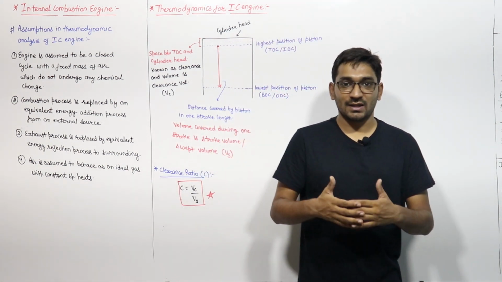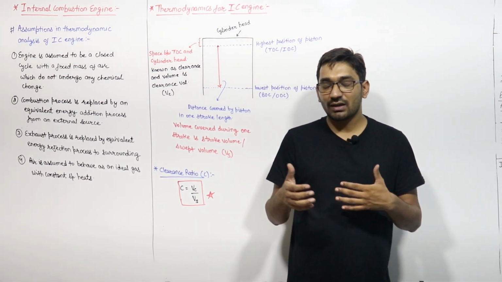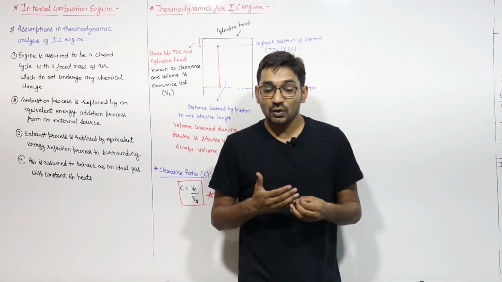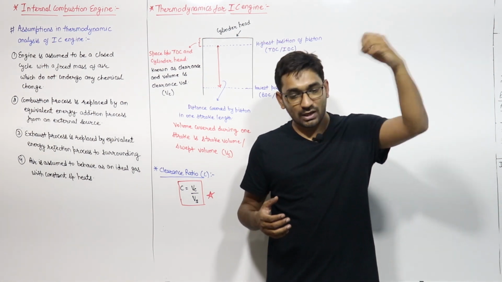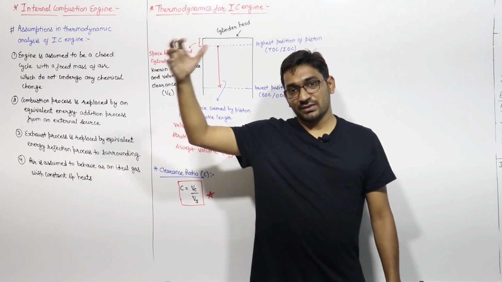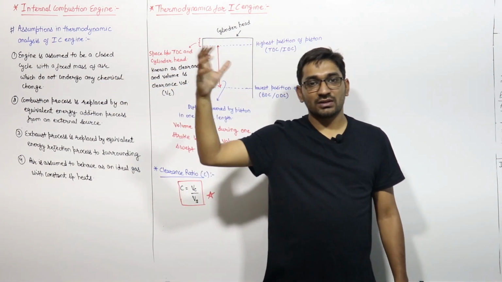Generally, the IC engine or any engine is not a closed system, right? Because air is coming in, mass flow rate is coming, petrol is coming inside the engine from the surroundings, and the exhaust gases go out of the system through the silencer.